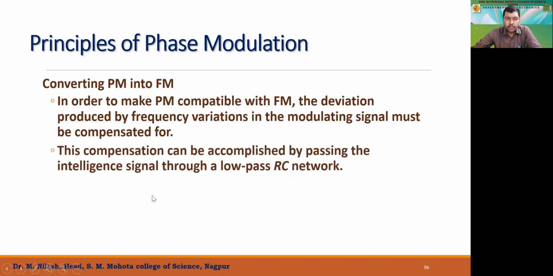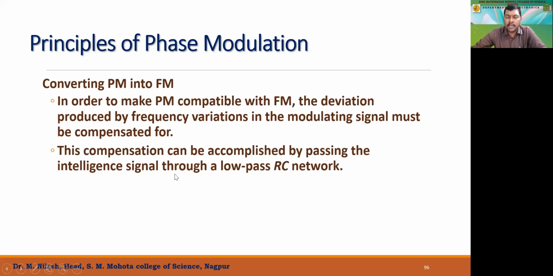The principle of phase modulation is that we convert the phase modulation itself into a frequency modulation. That can be done here. In order to make the phase modulation compatible with frequency modulation, the deviation produced by the frequency variation in the modulating signal must be compensated for, right? If both appear to be the same, that frequency deviation, the deviation produced by the frequency variation in the modulating signal, should be compensated. Only then can we convert this phase modulation into frequency modulation.